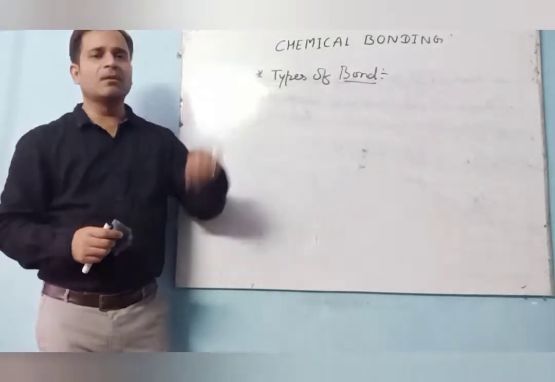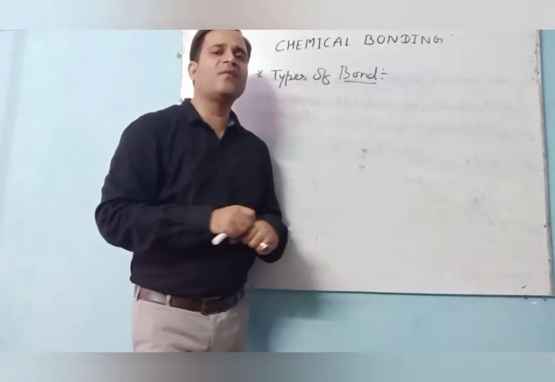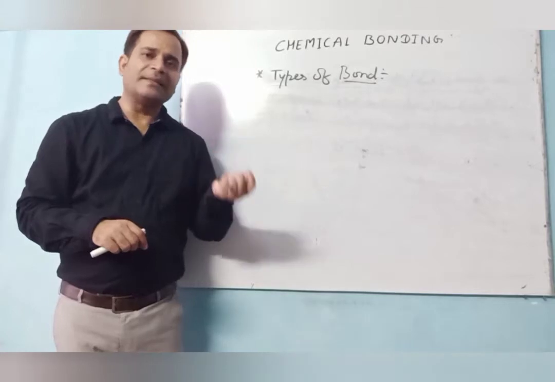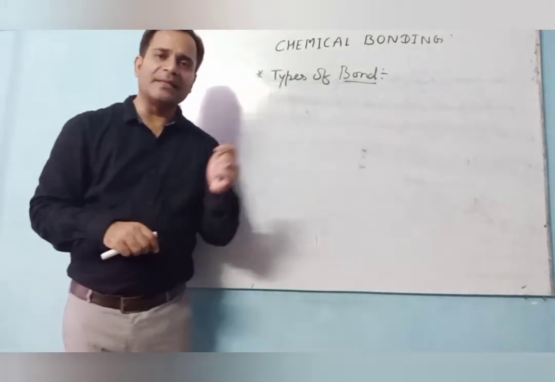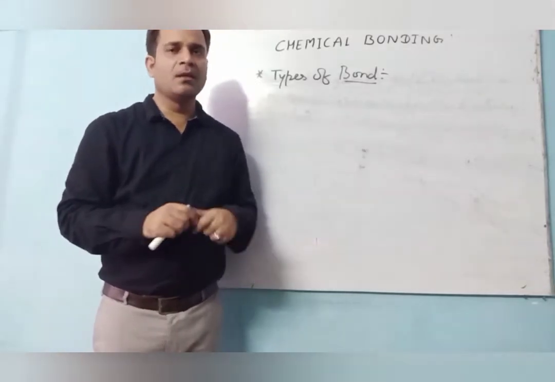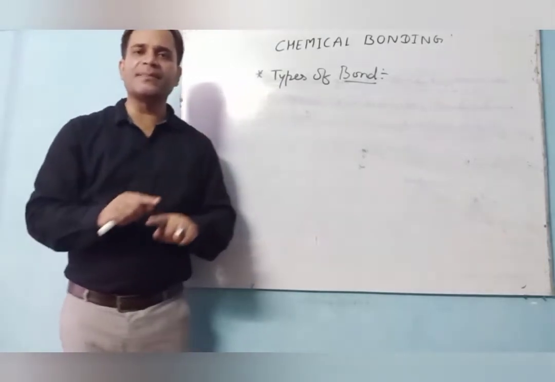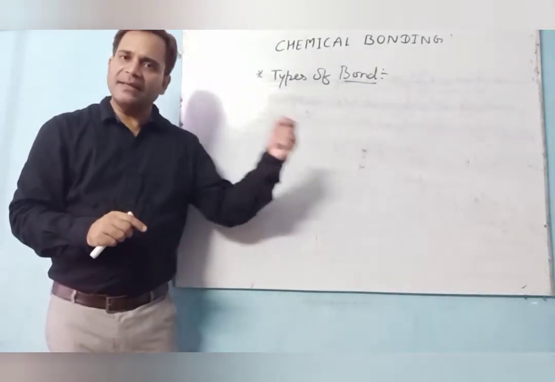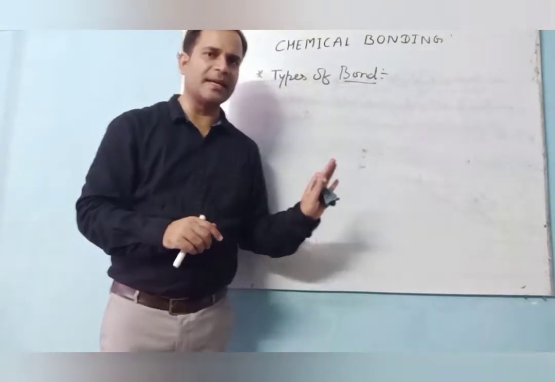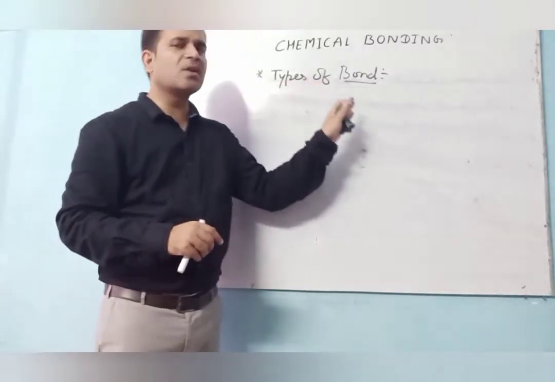A new subtopic in chemical bond, that is types of bond. In the previous video I told you about the chemical bond, why the chemical bond forms, the necessary condition for the formation of chemical bond, what is an ion, how many types of ion, and the difference between an atom and its ion. I told you all these things in the previous video. So in this video I am going to tell you about the types of bond.